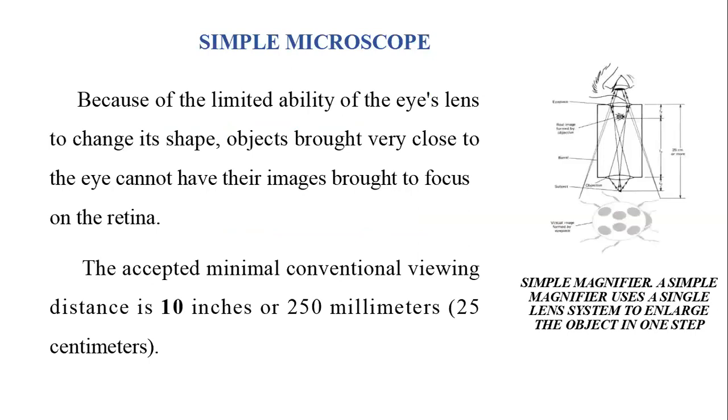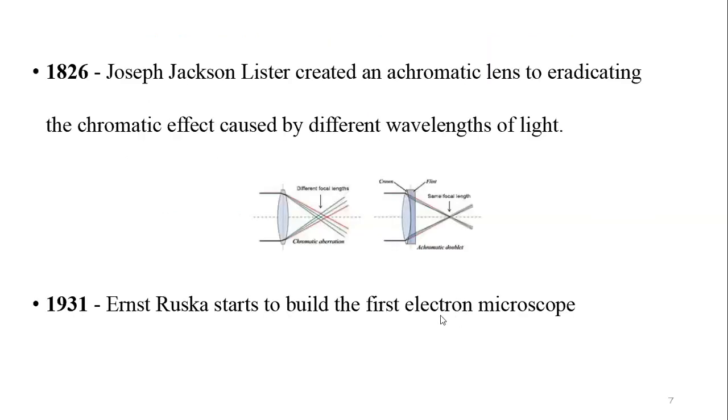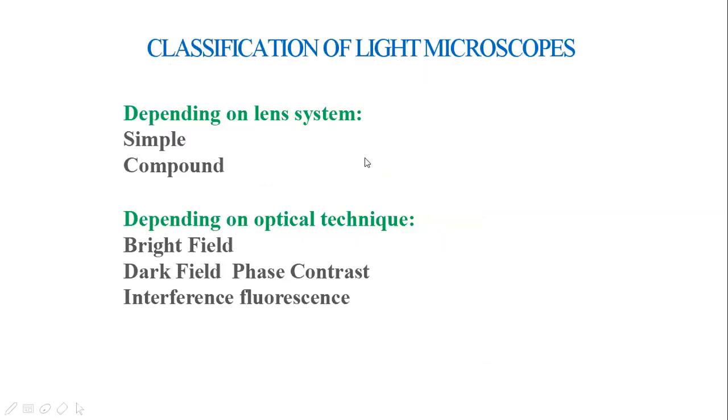Why are they called light microscopes? Because we are using light as the source of illumination of the specimen for seeing the objects under the microscope. Then why is this called an electron microscope? As electrons are used for illumination of the specimen, we call it an electron microscope. If light is used, we call it a light microscope. So some basic concepts are clear.